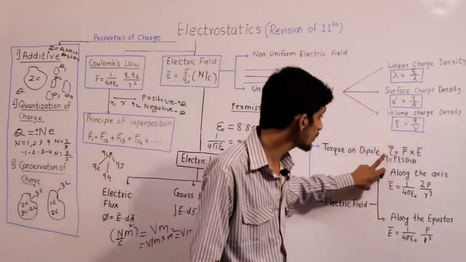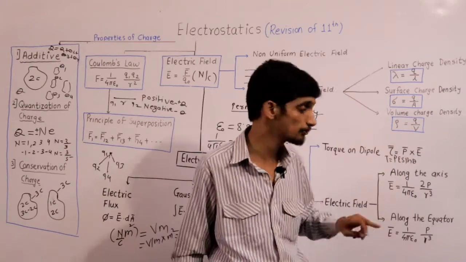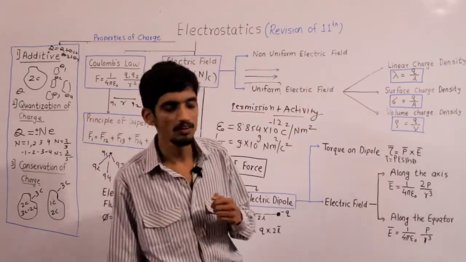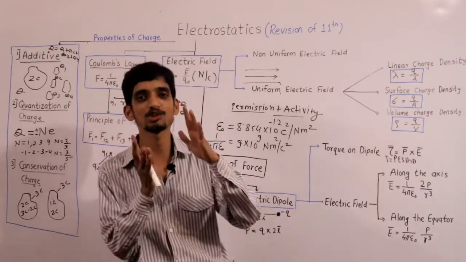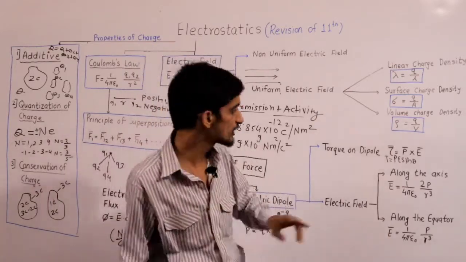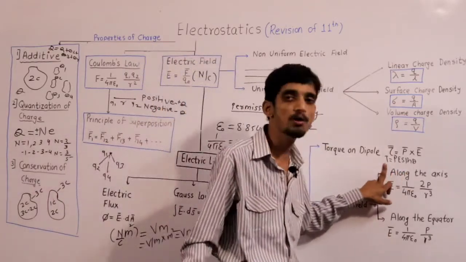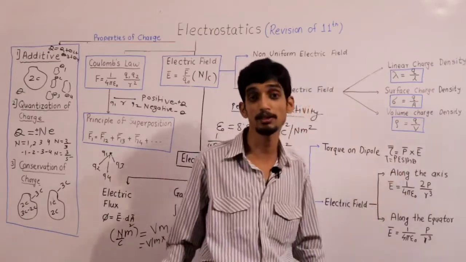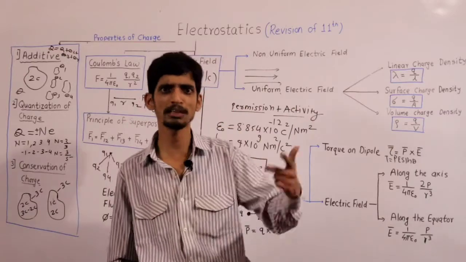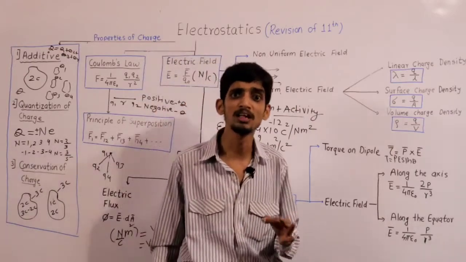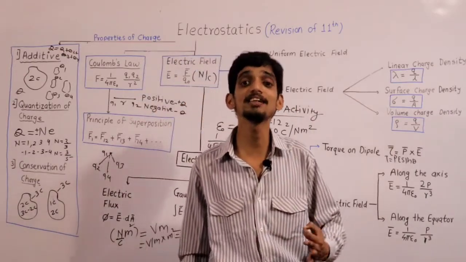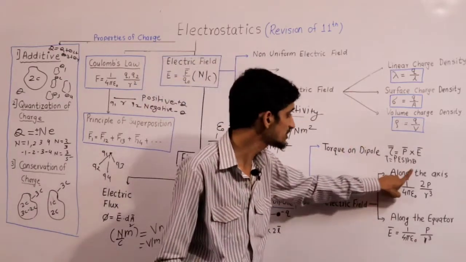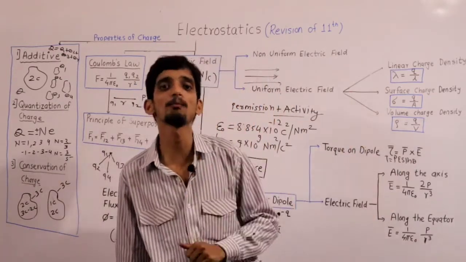Now the next important point is torque acting on a dipole. What is the formula for torque? P bar cross E bar, which in magnitude form is torque equal to PE sin theta, where theta is the angle between the axis of the dipole and the electric field. So if sin theta is equal to 0, torque experienced by that dipole is 0. If theta is 90, then torque experienced by that dipole is PE, which is maximum.